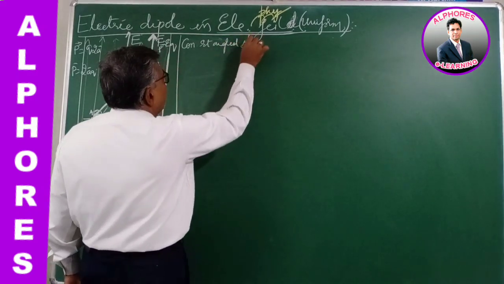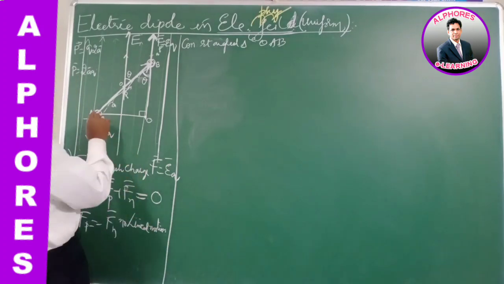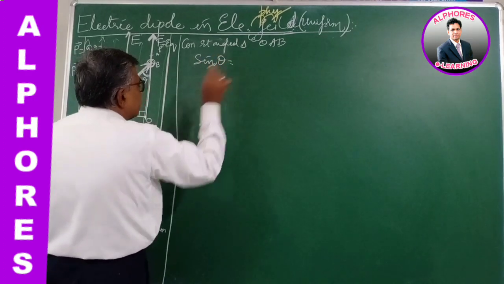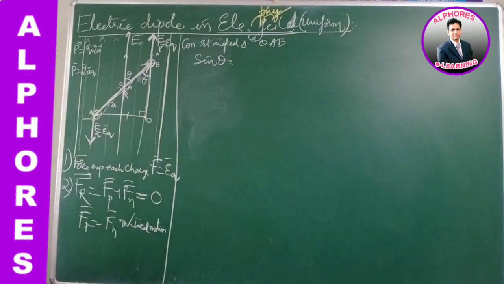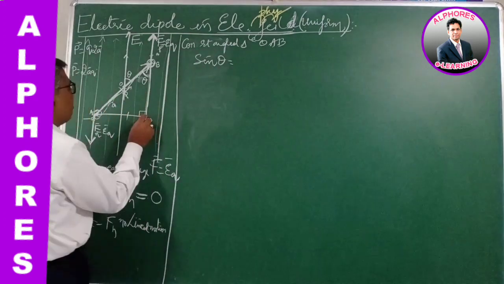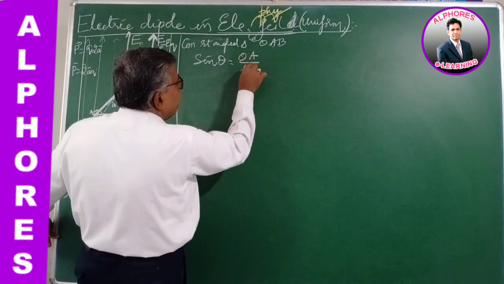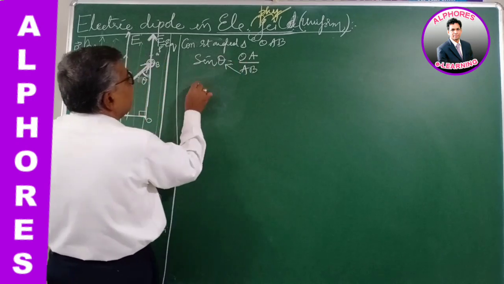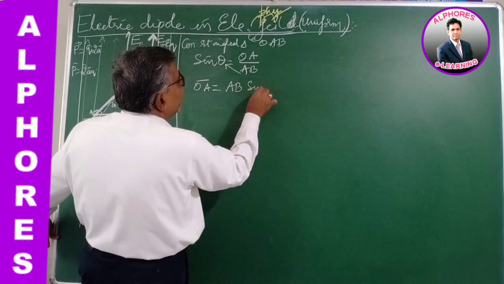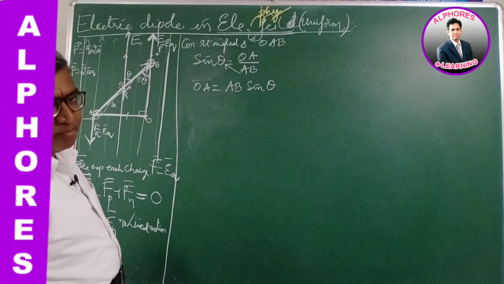In this right angled triangle OAB, let me find sine theta. According to trigonometry, sine theta is opposite by hypotenuse. Opposite is OA, hypotenuse is AB. So it is OA by AB. Cross multiplying, I get OA as AB sine theta. The perpendicular distance OA is AB sine theta.